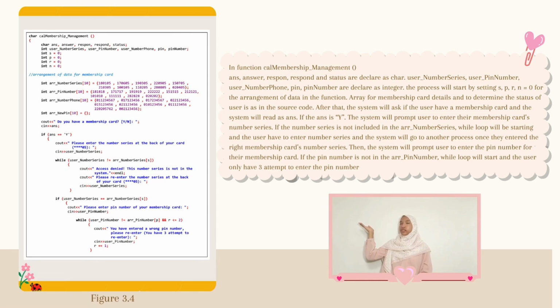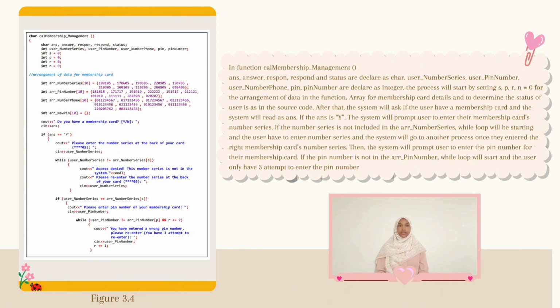In figure 3.4, in function membership management, ANS, answer, respond, and status are declared as character. User number series, user PIN number, user phone number, PIN number are declared as integer.